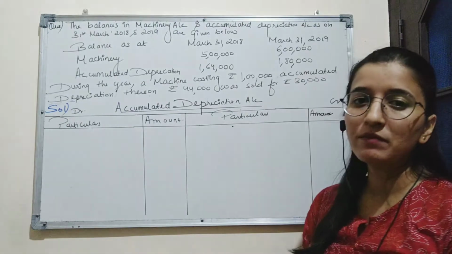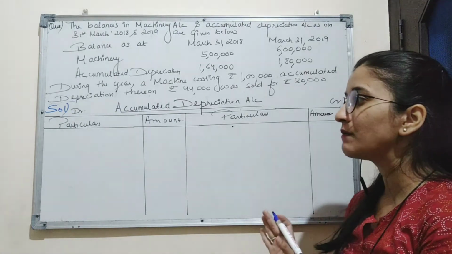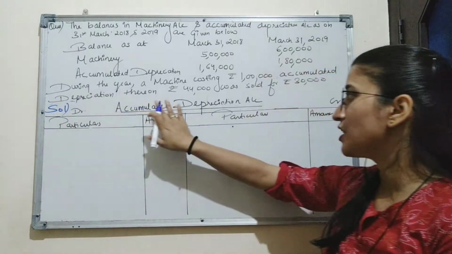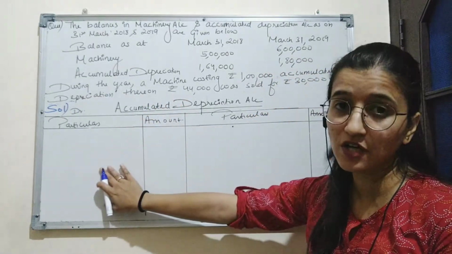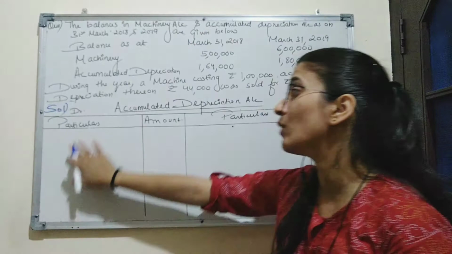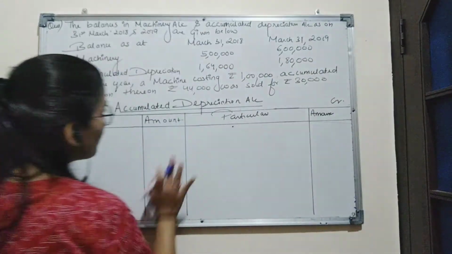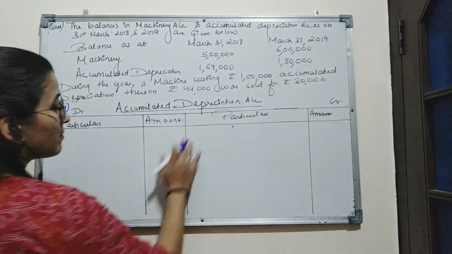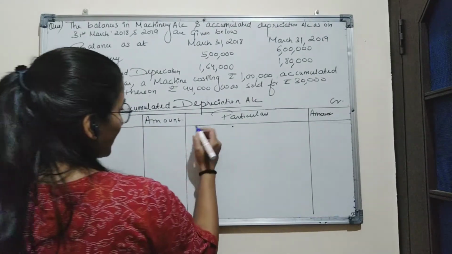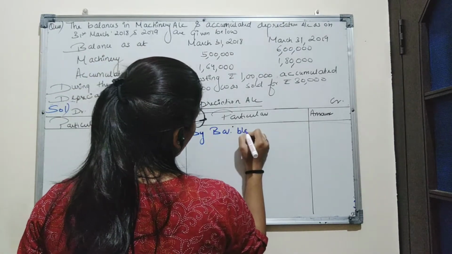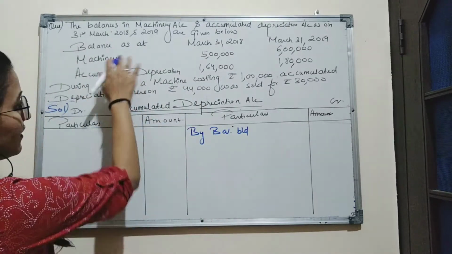In the machinery account, an opening balance is written on the debit side, but depreciation is a charge on machinery, so it will act opposite to the machinery account. So the opening balance of depreciation will be written on the credit side as by balance brought down,